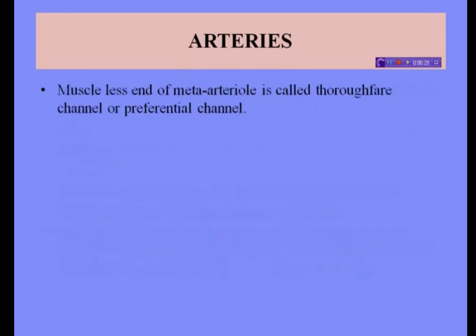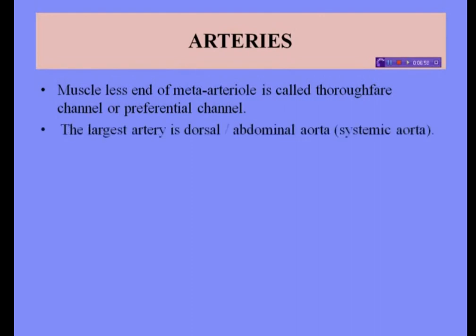Next, the muscle-less end of a meta-arteriole is called thoroughfare channel or preferential channel. See, the distal portion of a meta-arteriole has no smooth muscle fibers and is called the thoroughfare channel or preferential channel. This channel serves as a low resistance channel that increases blood flow. The largest artery is the dorsal or abdominal aorta in the systemic circulation. Actually, the aorta is a root systemic artery.